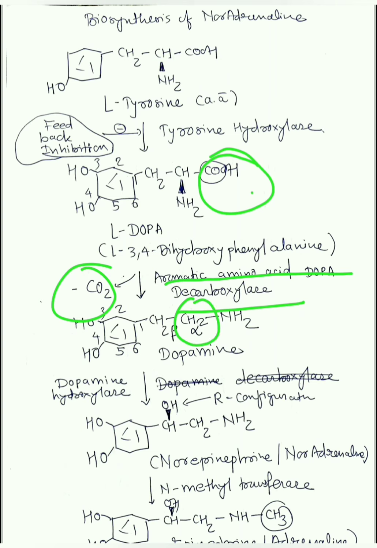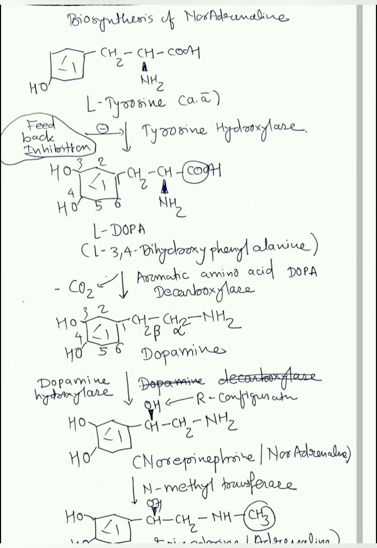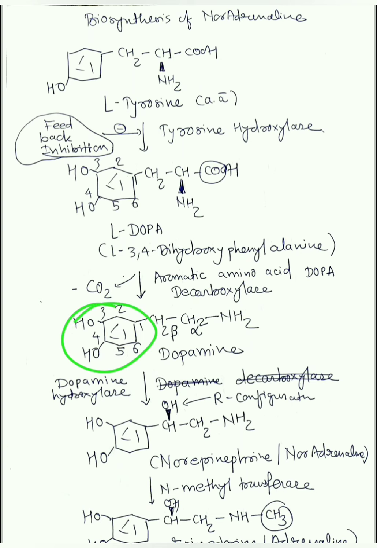See, earlier there was only one hydrogen on alpha carbon. Now you can see there are two hydrogens, and the structure is of dopamine. So CO2 is removed, rest of the structure is same. We can see the catechol here. Catechol is there, beta carbon is as such, alpha carbon, CH2 and amine. Now this is dopamine, which is the first neurotransmitter. First neurotransmitter in this case is dopamine.